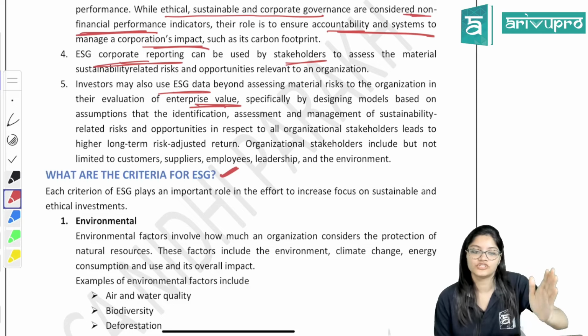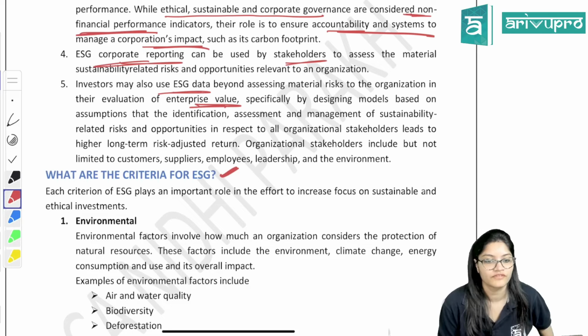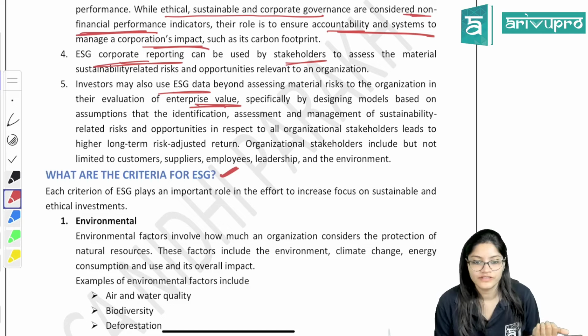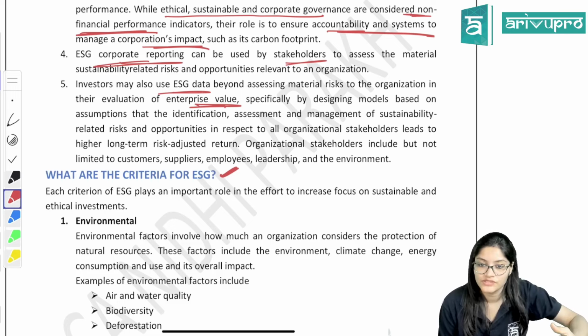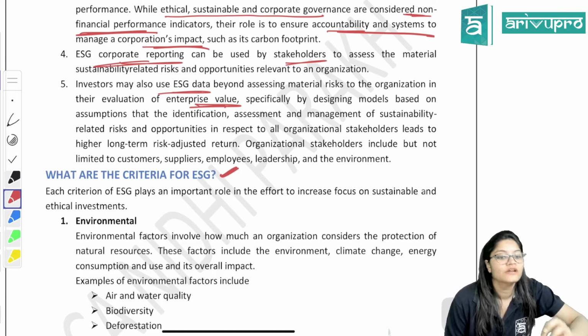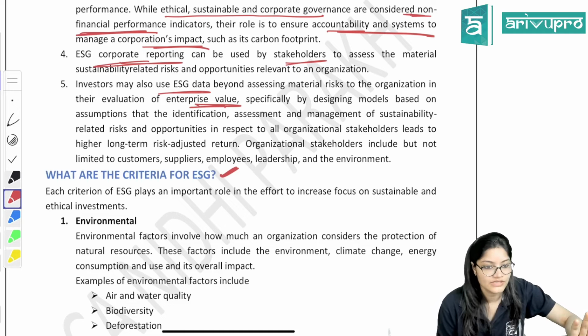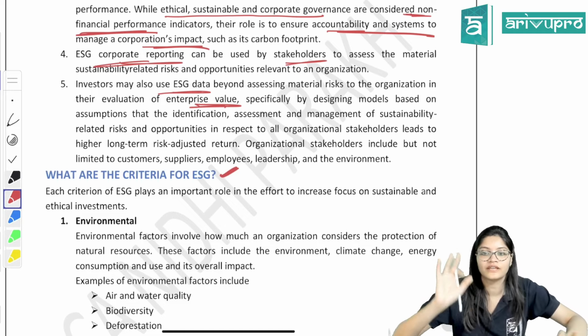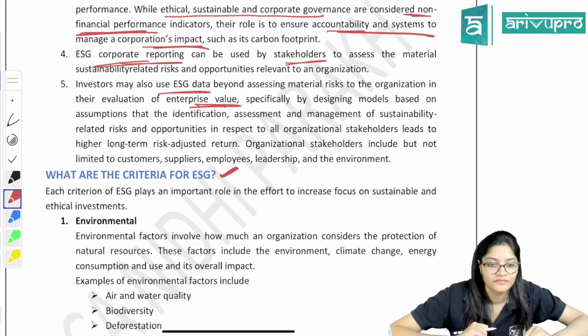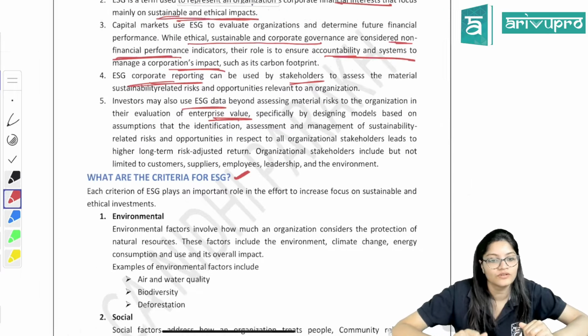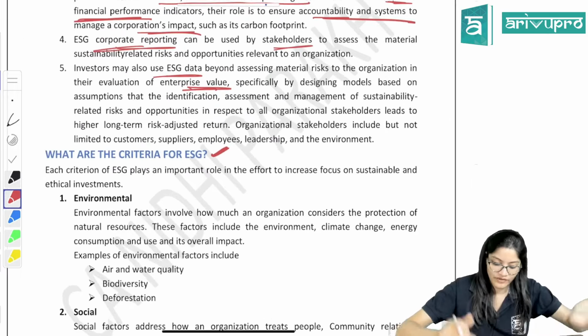Whether an organization is inclined towards the environmental factors or not. How the company is protecting the natural resources, how you are using them, not wasting them. You're not causing air pollution, you're not cutting down the trees. Remember, once upon a time we had environmental studies also. Same thing here, related to the environmental factors.